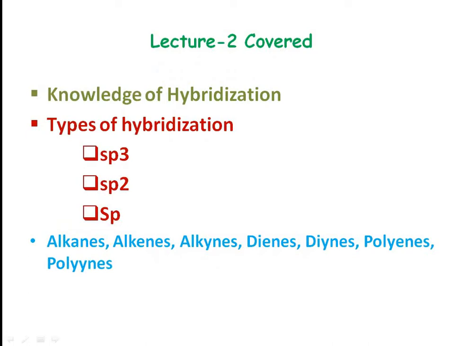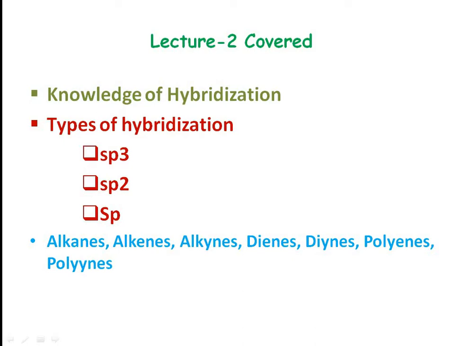In my previous lecture, lecture 2 for Unit 1, MSc Semester 1, Organic Chemistry, Core Course 3 paper, I covered hybridization and its types, that is sp3, sp2 and sp, with special reference to organic compounds, because in organic compounds only carbon compounds are studied.